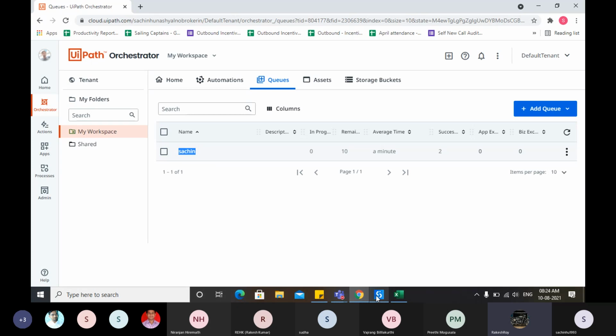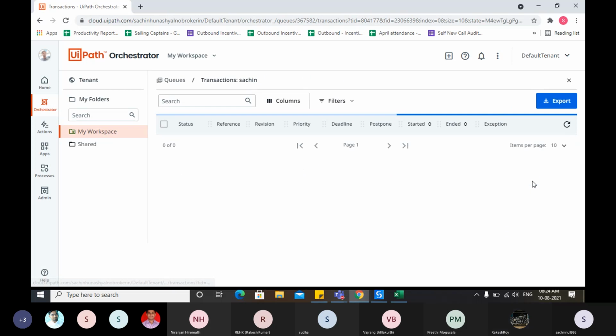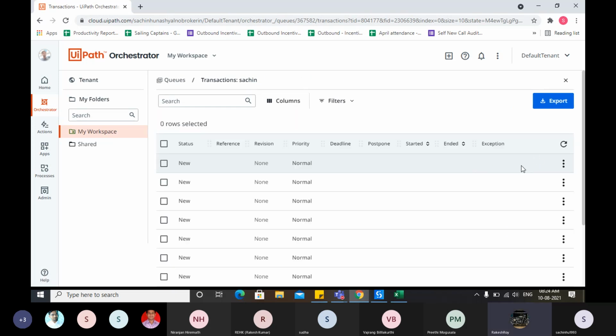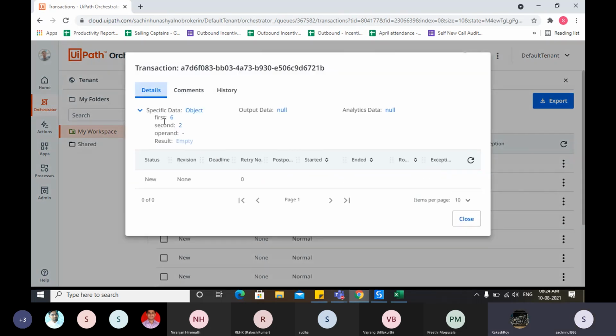Now click on the three dots and open. View transactions. Now click on the first item. View details. Yeah, first is the name. Specific item, and in quotations give first.